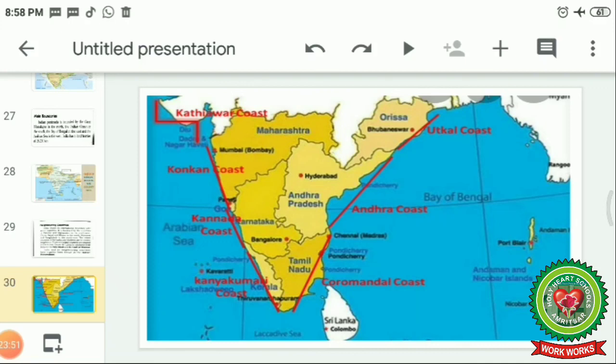The southernmost point of the mainland is Kanyakumari. But India's southernmost point is Indira Point, which lies in the south of the Andaman and Nicobar Islands. But in the 2004 tsunami, it was submerged in water.